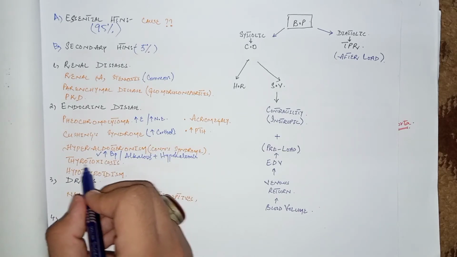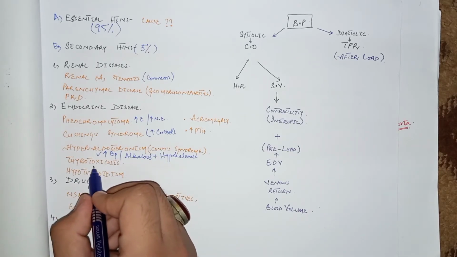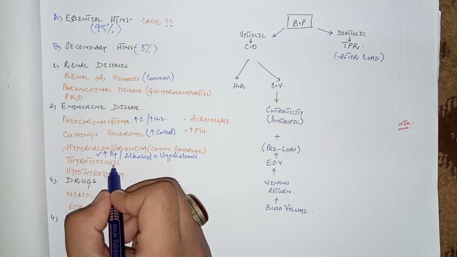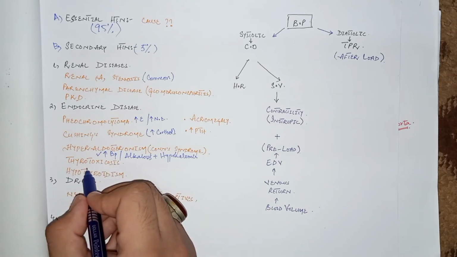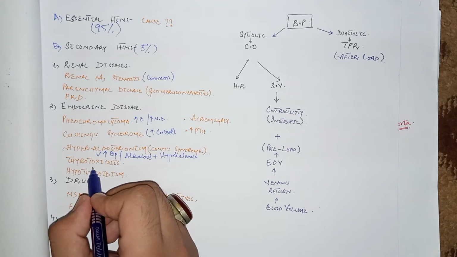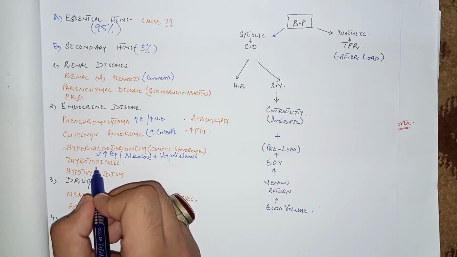Other causes are thyrotoxicosis, that is increased T3 and T4 levels. As we know, increased thyroid hormone levels increase the sensitivity of the beta receptors.